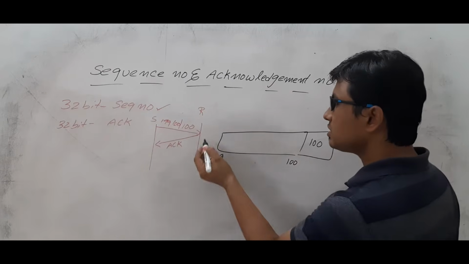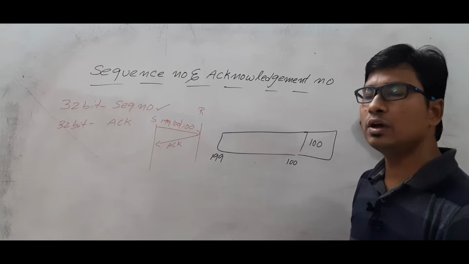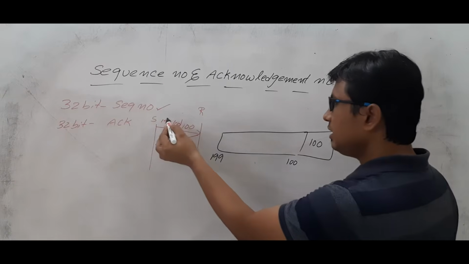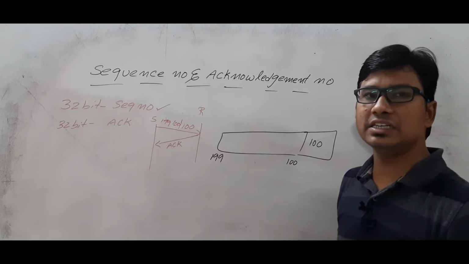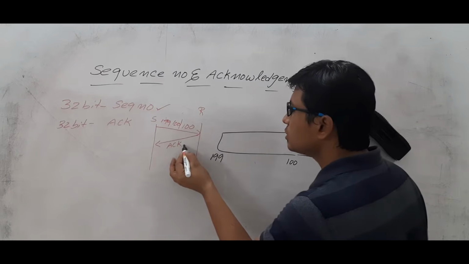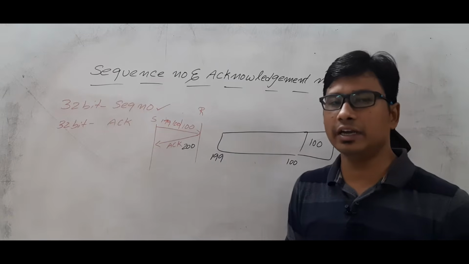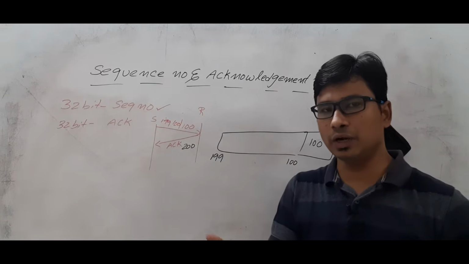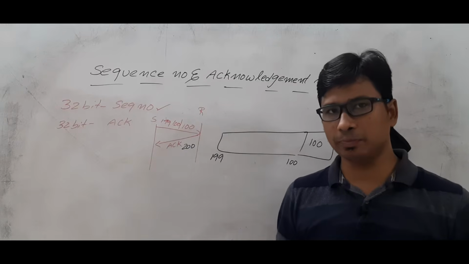Now, once the receiver receives this information, the receiver will send an acknowledgement. What will be the number? He received up to 199 bytes. The next byte he is expecting is 200. So the acknowledgement will be ACK 200. The acknowledgement number is 200 because the receiver is next expecting the 200th byte.